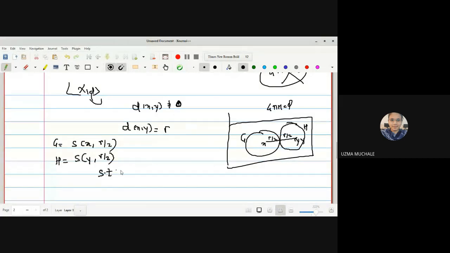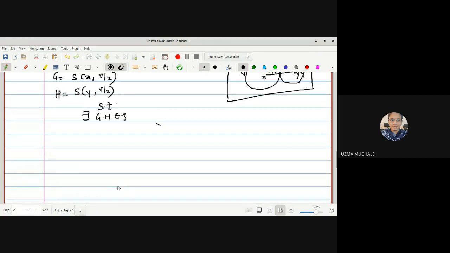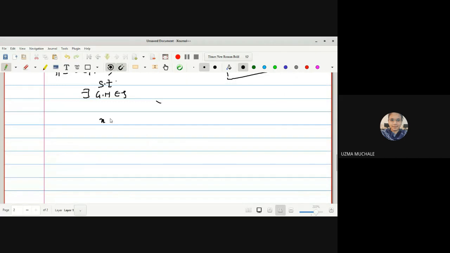Such that there exist open sets G and H belonging to tau, which satisfy the condition of being a T1 space: x belongs to G, y does not belong to G, y belongs to H, and x does not belong to H. And hence we can say that X tau is a T1 space.